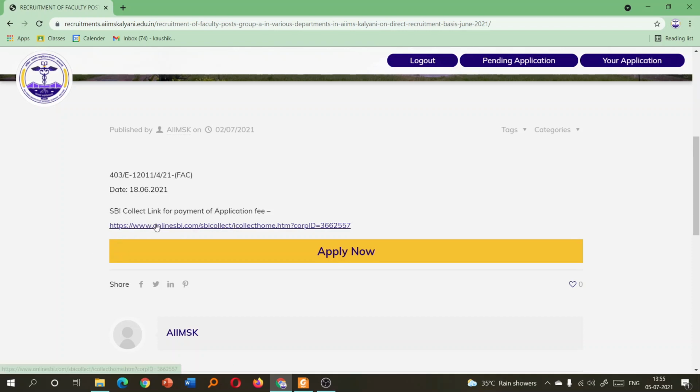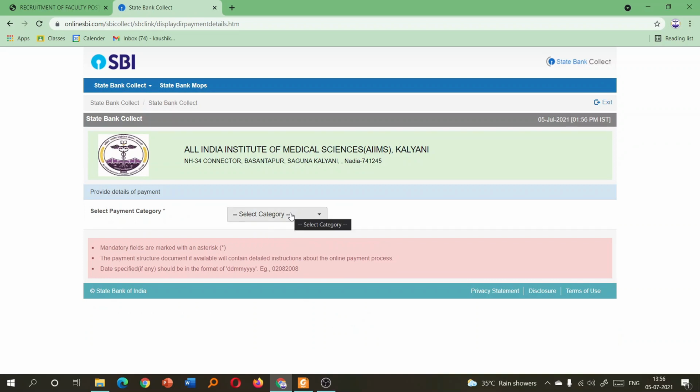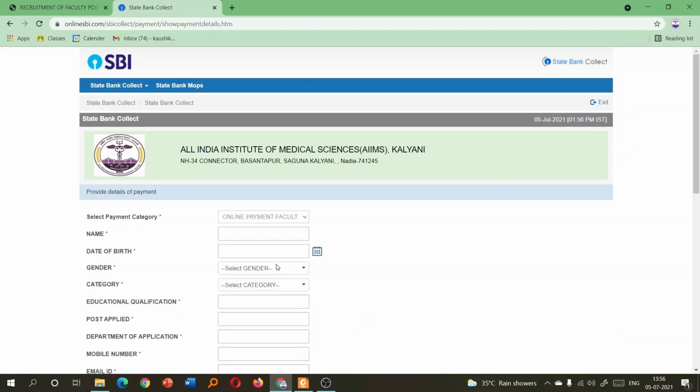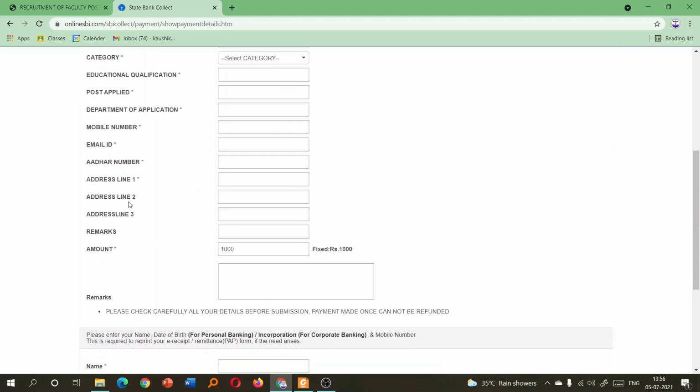And now you have another link, the SBI Collect link for payment of application fee. So if you click here, or you can right click and click open in a new tab, you will see the SBI Collect Payment Collection portal. You have to check the box saying I have read and accepted the terms and conditions, then click proceed. From here, you click online payment, and here you have to put all the details.